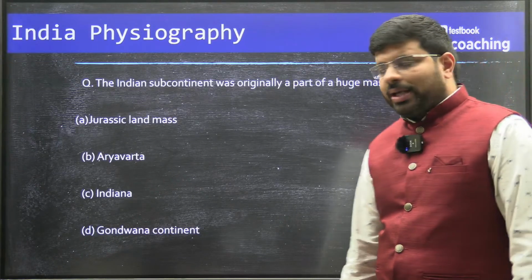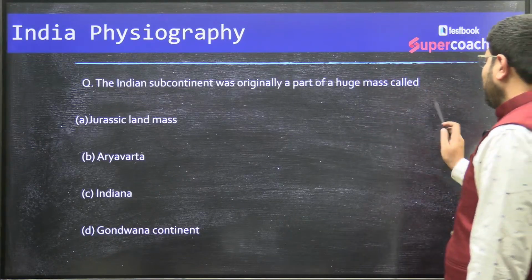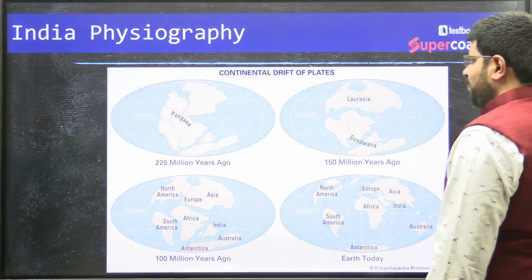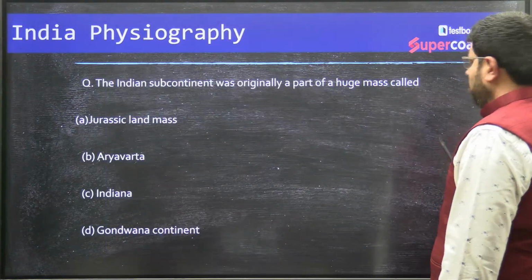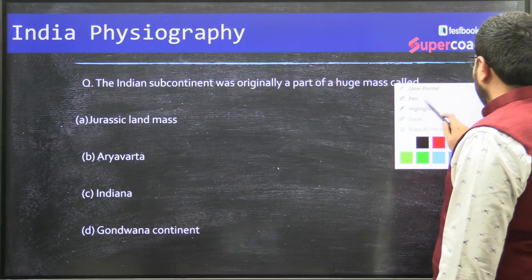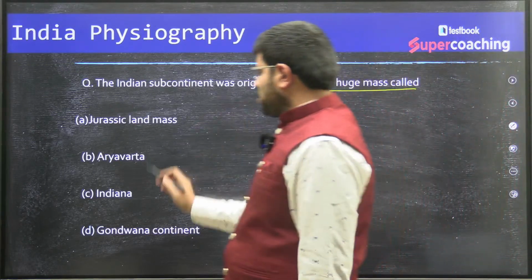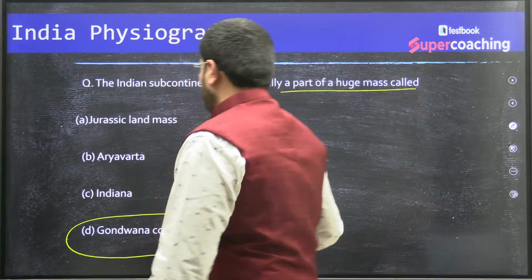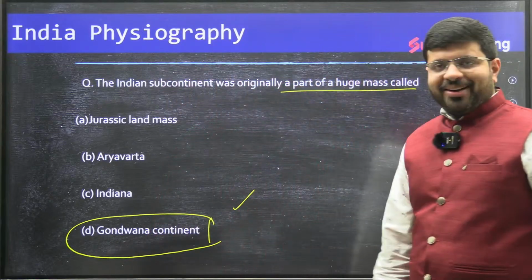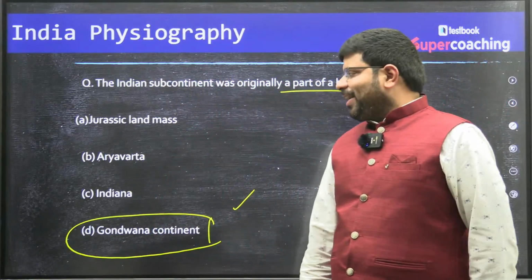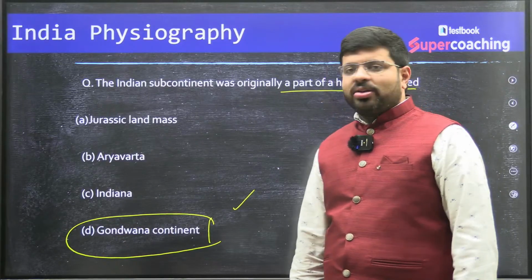The Indian subcontinent was originally part of a huge landmass called what? It was part of a huge mass called the Gondwana continent. Gondwana. Don't write Jurassic, Aryavarta or Indiana. It is part of the Gondwana continent.